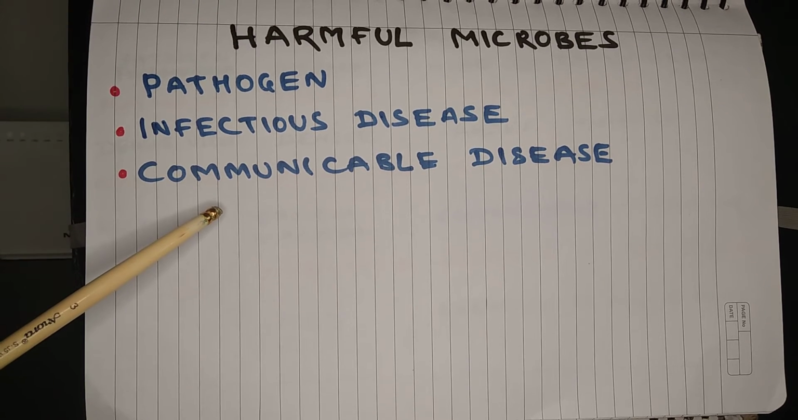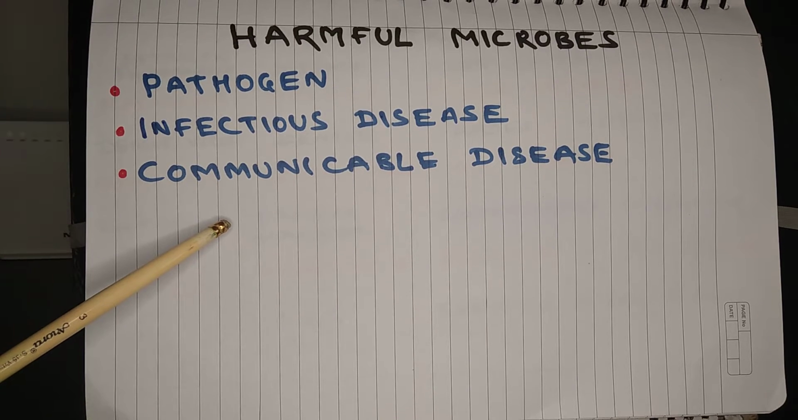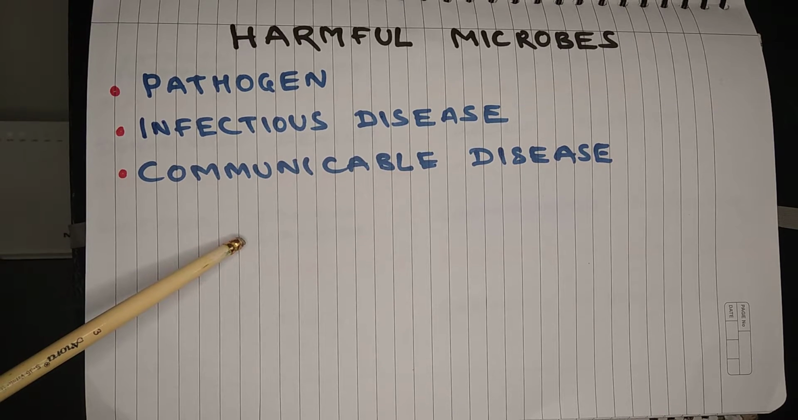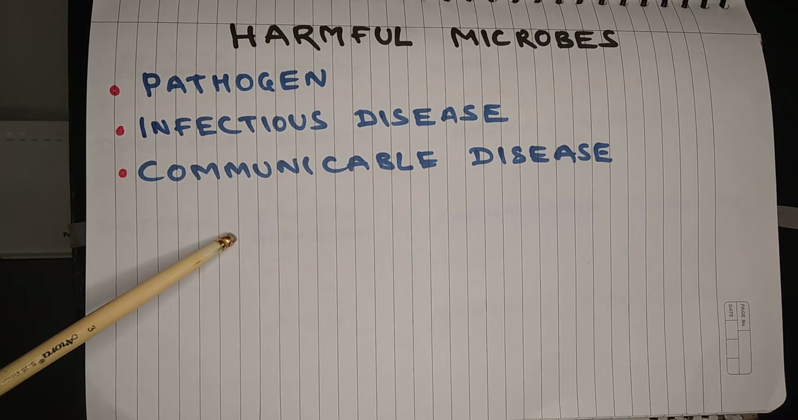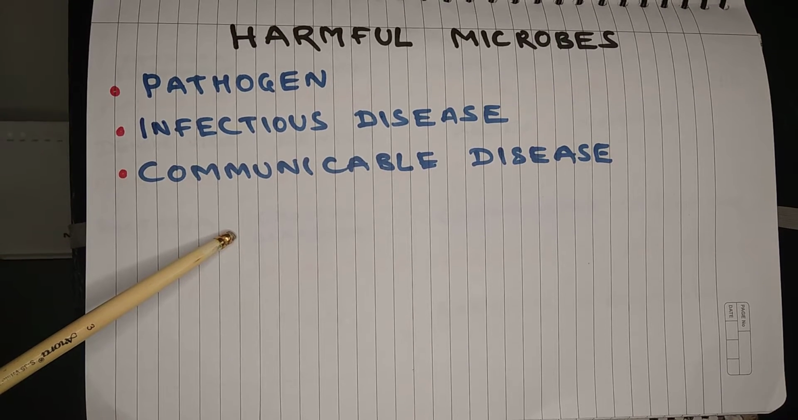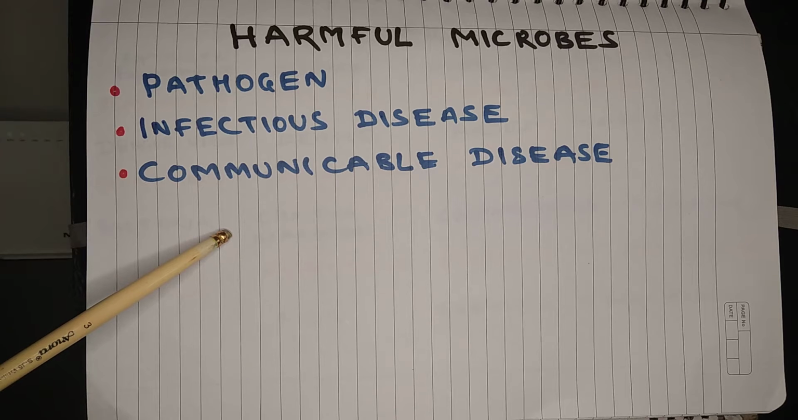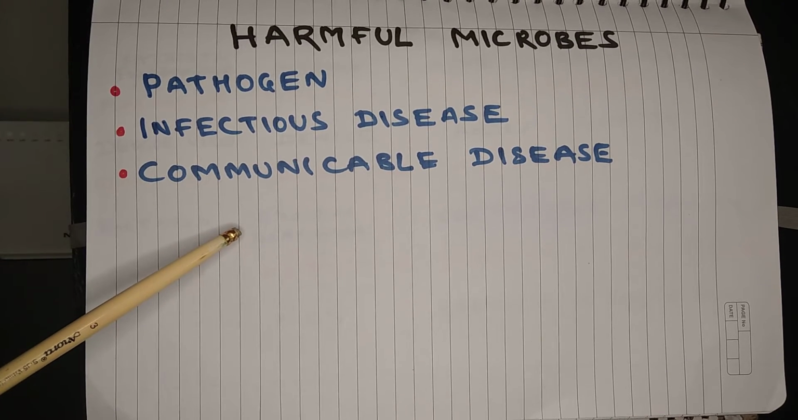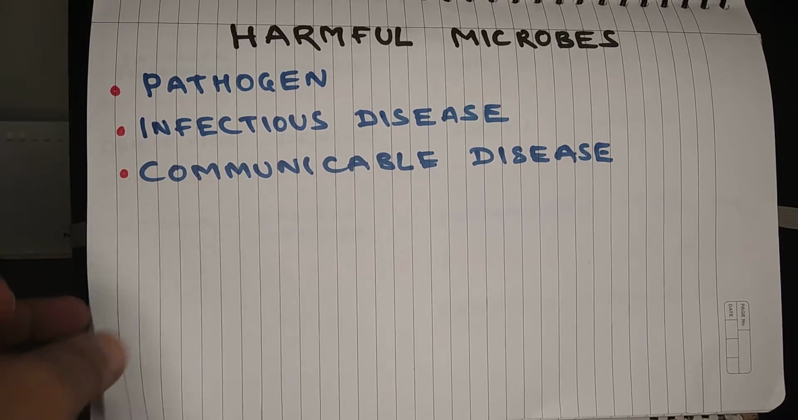Communicable disease. Some diseases can spread from one person to another person, and such diseases are called communicable diseases. So the common cold, then tuberculosis, these are communicable diseases. Polio, that is a communicable disease.